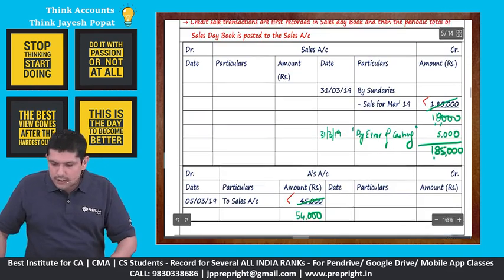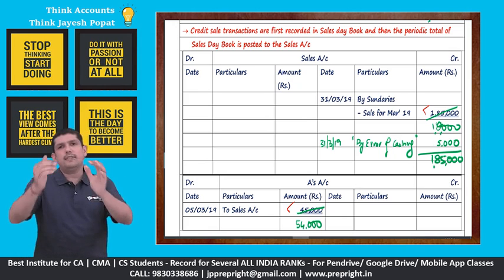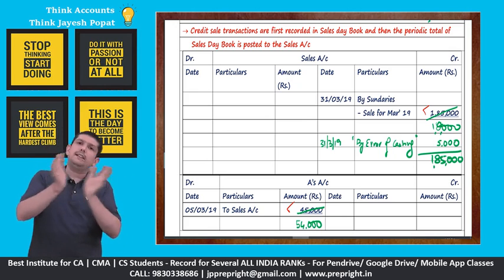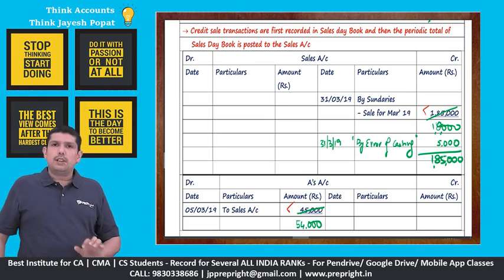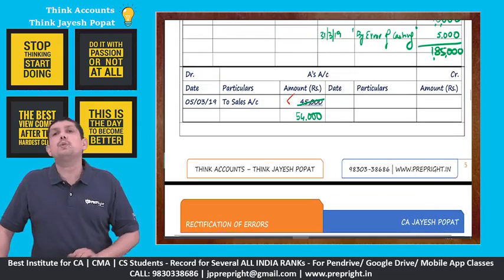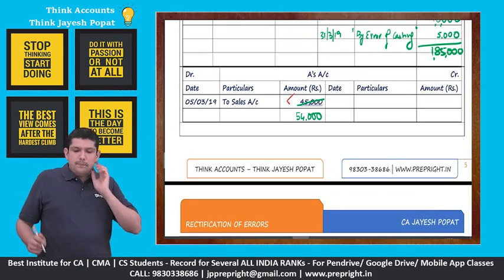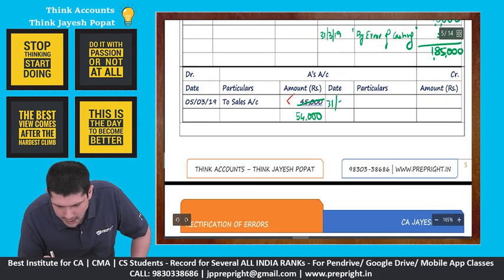Why? Because there is no problem in the sales account. We have recorded 45 when the sales account has been totaled and the total has been posted to the sales account. The problem is with posting. Instead of posting the amount as 45, we have posted it at 54. Now, since it's a single-sided error and we need to make this 45, we need to post on the opposite side.